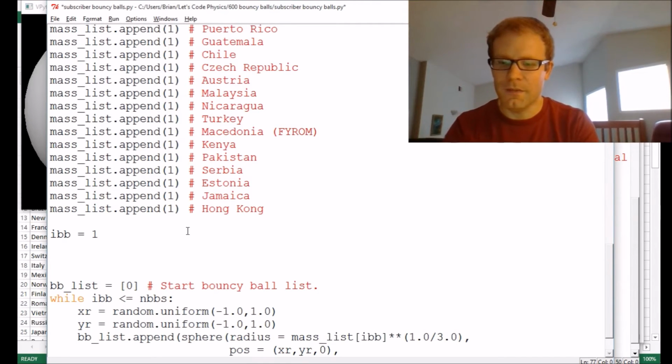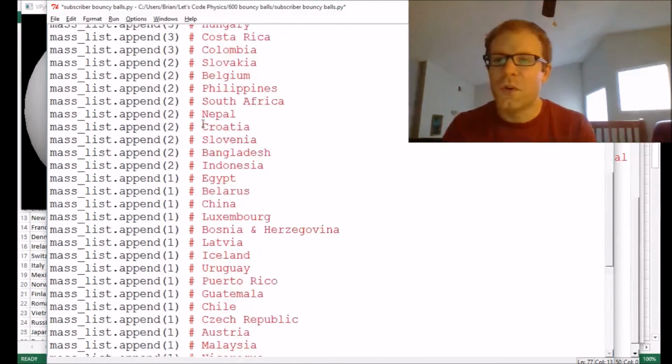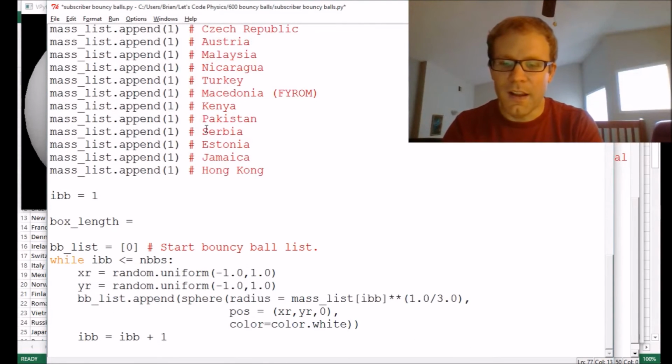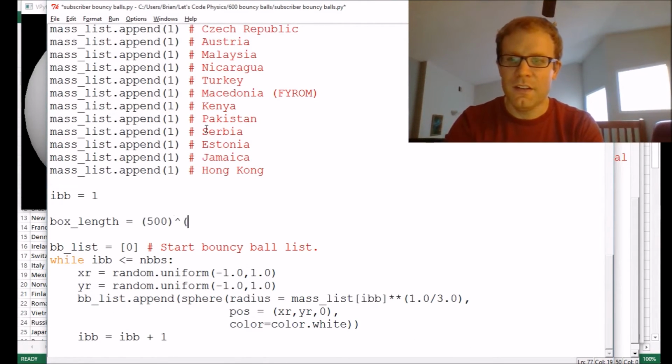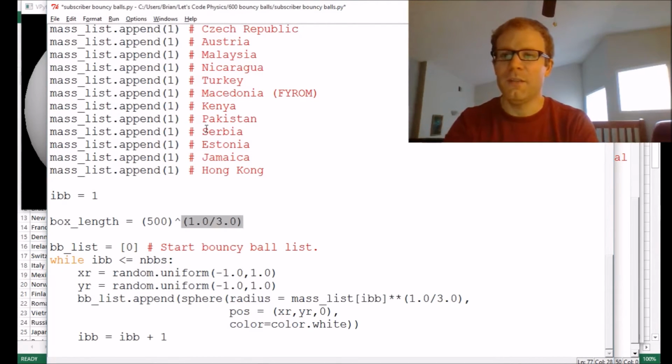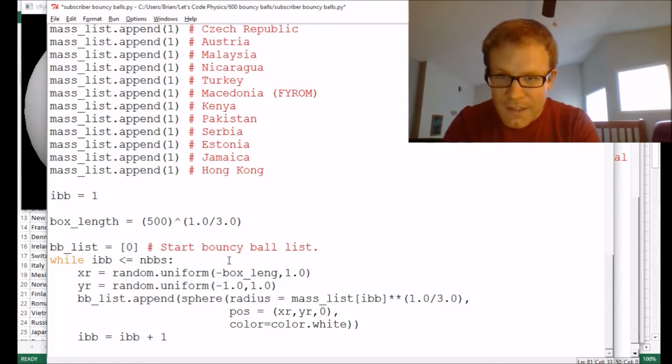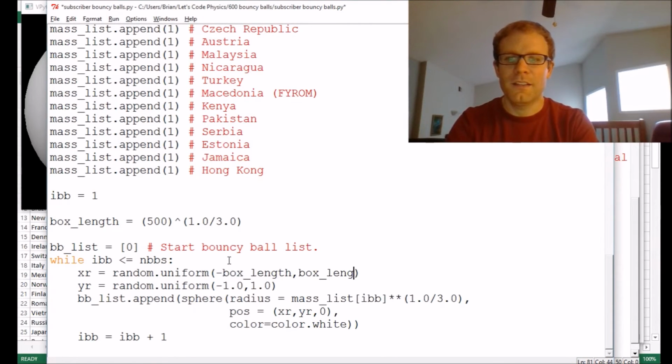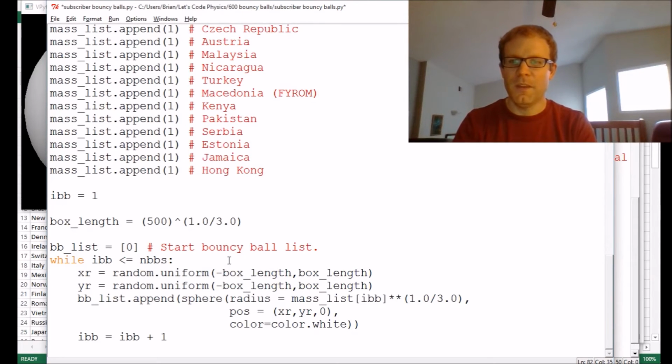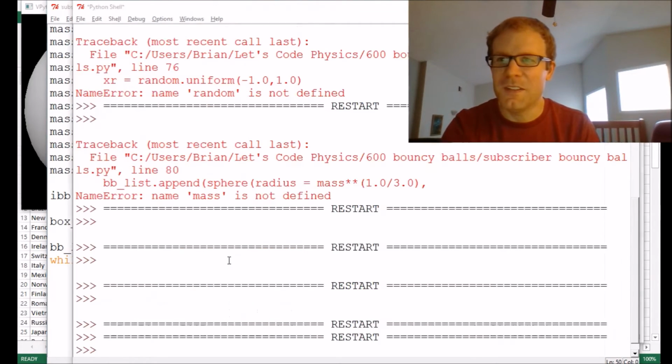So actually, let's call that box length. There we go. Let's set that to be, let's see, our largest one is 214, so let's go with 500 to the 1/3 power. There we go. And now we can change this from -1 to 1 into negative box length to box length. I'm just going to copy and paste that so I don't have to embarrass myself trying to spell length. There we go. Okay, let's see if all of our bouncy balls become visible now.